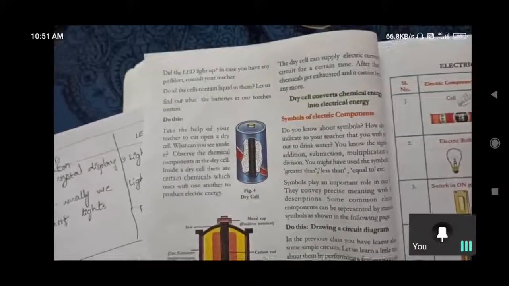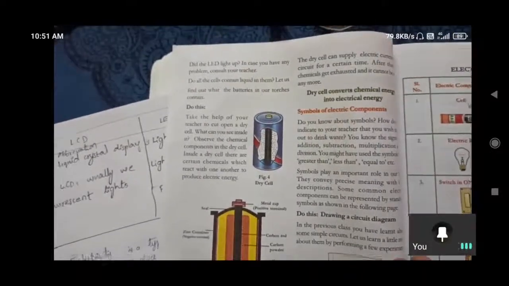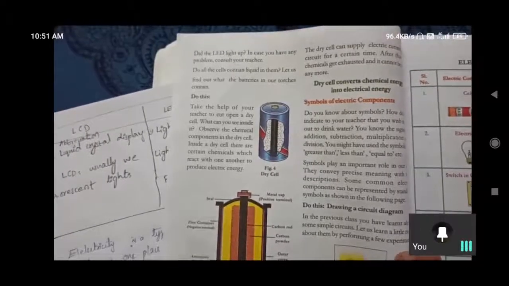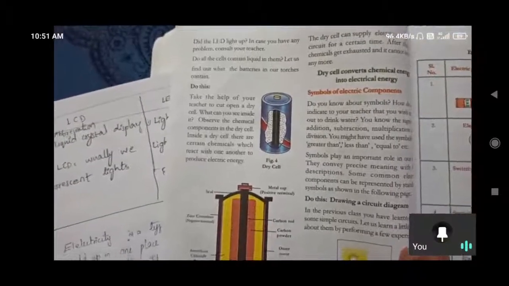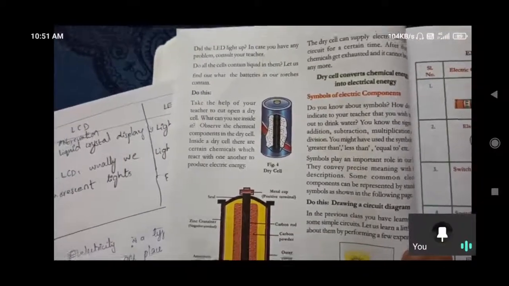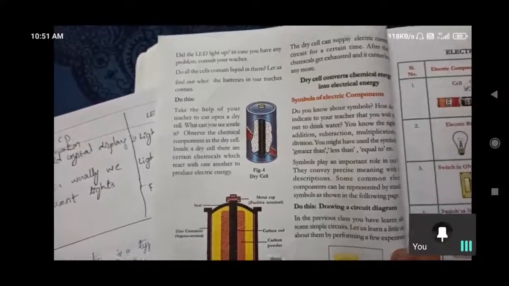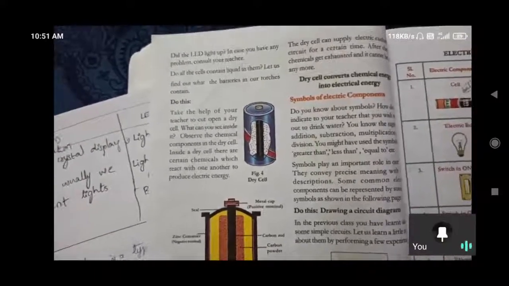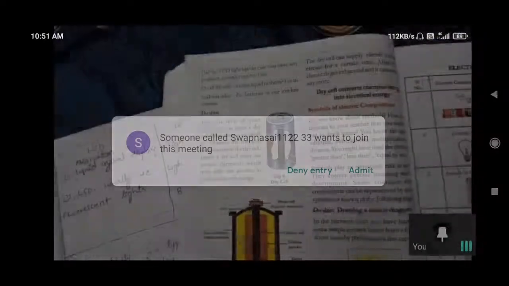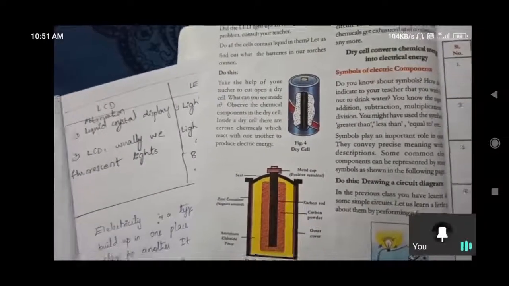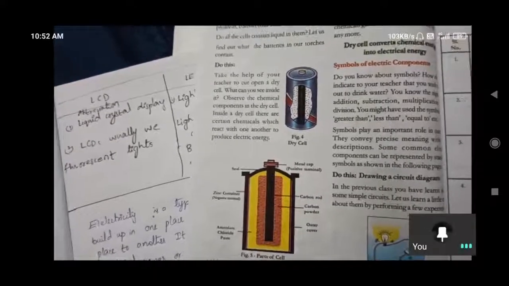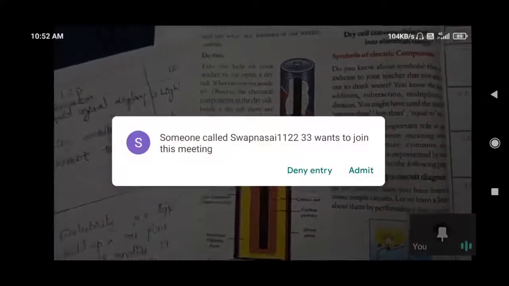Actually, what is a battery and what is a cell? In the cell symbol, one vertical line denotes the positive terminal and the other the negative terminal, and a cell is the thing which converts chemical energy into electrical energy. The dry cell converts chemical energy into electrical energy. The basic unit of electricity is the cell, which converts chemical energy into electrical energy.